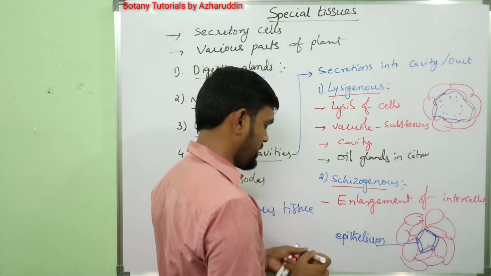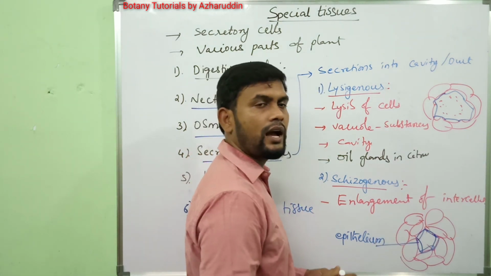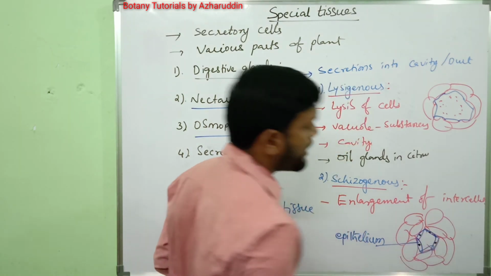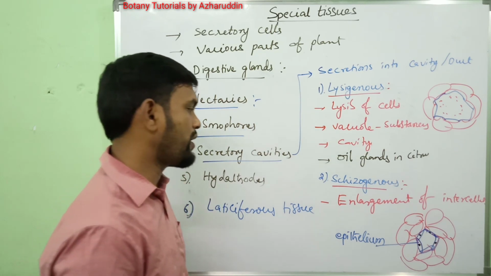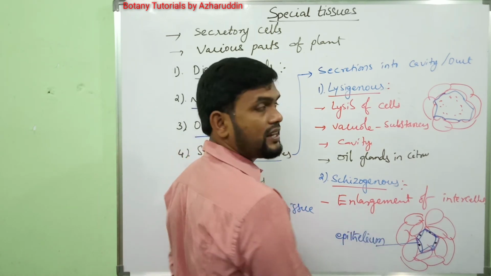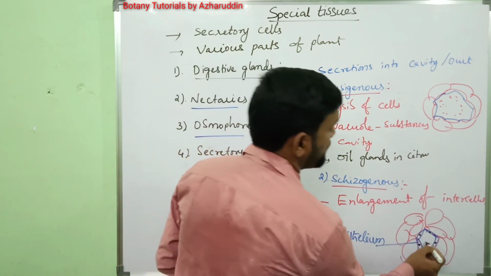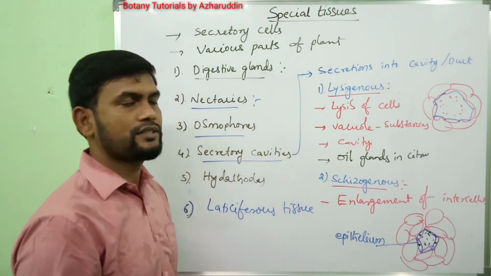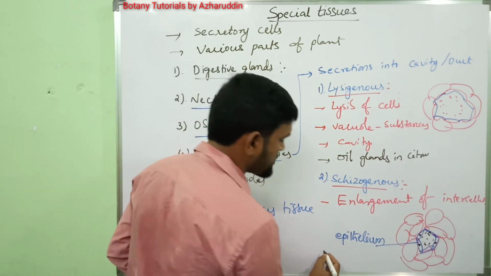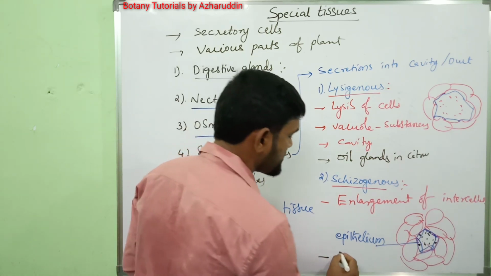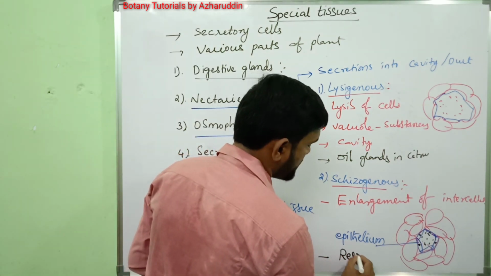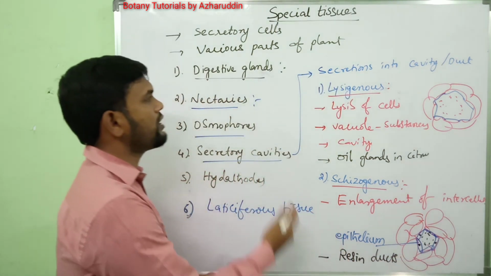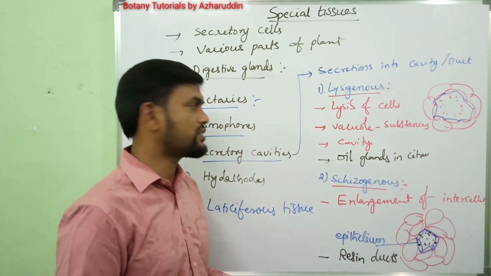These cells contain a clear nucleus and dense cytoplasm, and they release secretions into the cavity. An example of a schizogenous cavity is resin ducts. Okay, this is about lysigenous and schizogenous cavities.